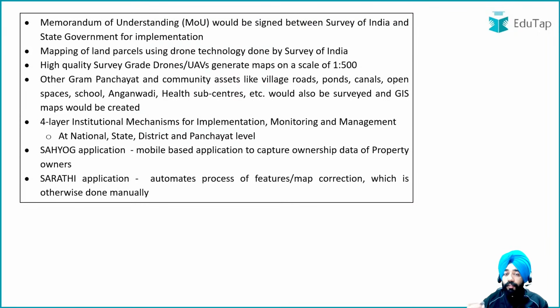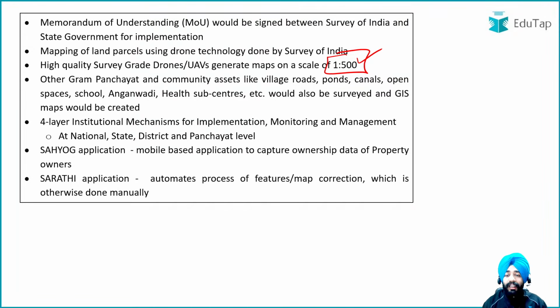The government said that we are going to do quality mapping on the scale of 1:500, which is a very high quality grading. And what 1:500 means is that you can zoom into that specific mapping up to 500x. That is generally known as 1:500 mapping. Then, as I have already told you, all the assets of Gram Panchayats like village roads, ponds, canals, open spaces, Anganwadis, all these things would be surveyed and mapped properly.